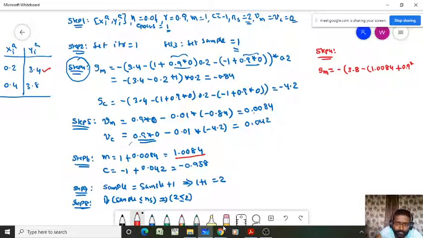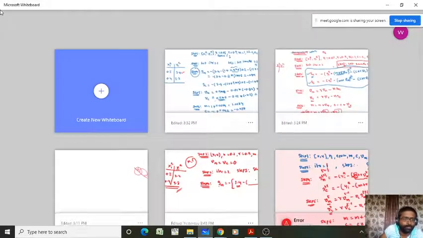So what is the value of Vm? This one, that is 0.0084. Fine. Otherwise I will write it on another board. You may get confused, so I will move to step 4 on the next board.